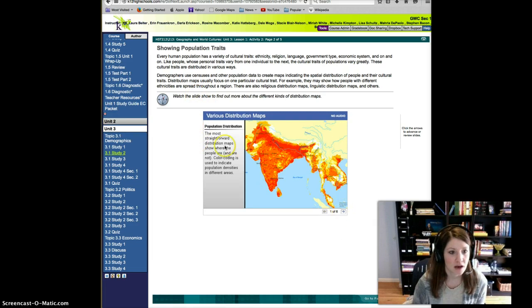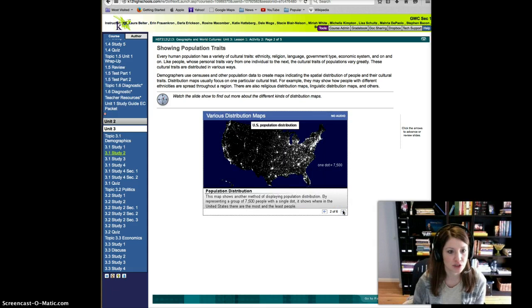So, this one is population distribution. Most straightforward distribution maps show where people are, and they use color coding to differentiate the density. So the more people, the darker the color. So lots of people living in the red areas. Population distribution. This is a U.S. population distribution. Obviously, you see where it's lighter is where there are more people. 1 dot equals 7,500 people.